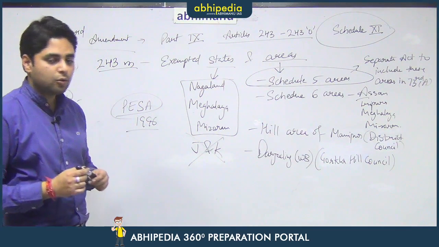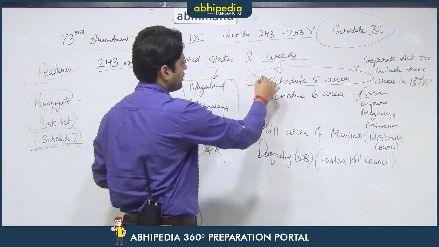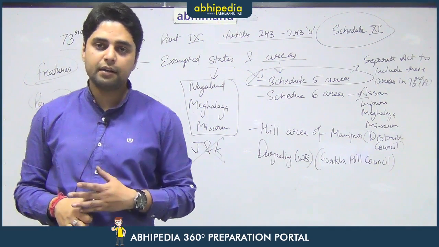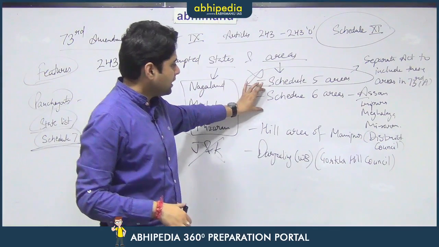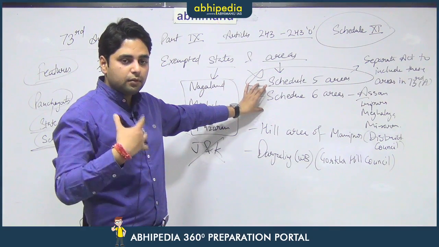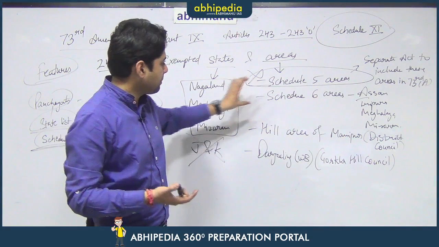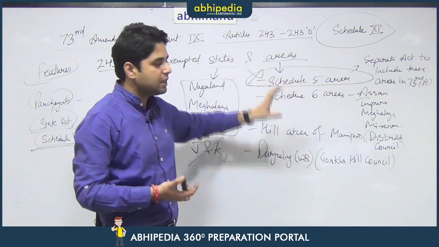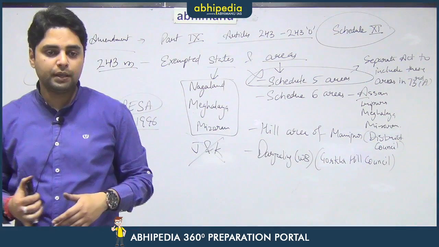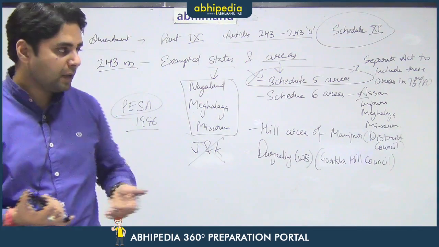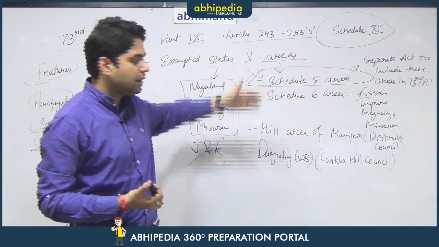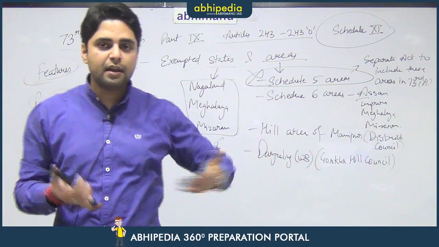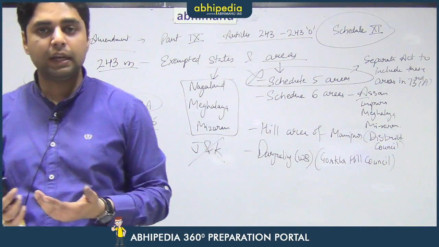That means now this area is no longer exempted. So, in Schedule 5 areas the panchayats are extended, because Schedule 6 areas are more autonomous, therefore, to apply panchayats to that particular area is very difficult, but Schedule 5 areas do not have that level of autonomy. So, it was expected since the very beginning that at some point in time, after a few years, a time will come when Schedule 5 areas can have 73rd Amendment features in entirety.